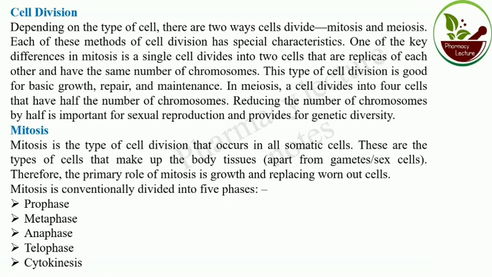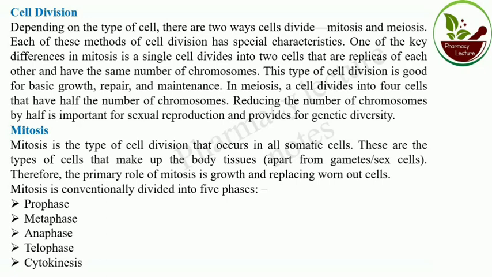Mainly growth, repair and maintenance. There are two divisions: one is mitosis and the other is meiosis. In the mitosis process, a cell divides into two; in meiosis, a cell divides into four cells, each with half the number of chromosomes. Reducing the number of chromosomes by half is important for sexual reproduction and provides genetic diversity.